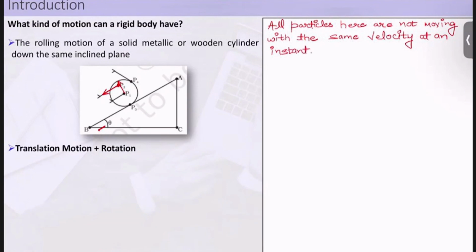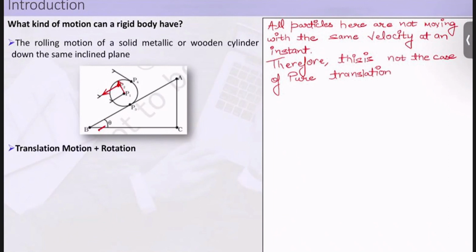Therefore, we can say that it is not pure translation, right? Therefore, this is not the case of pure translation. Okay, so this is not the case of complete pure translation. Something more along with translation is happening here. Okay, so that something more is nothing but your rotation. That something new is rotation.